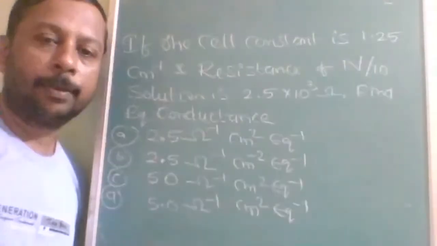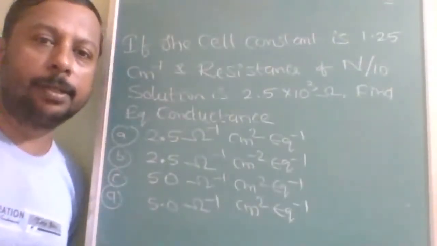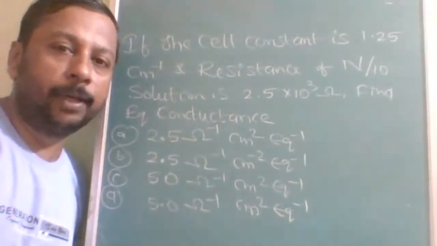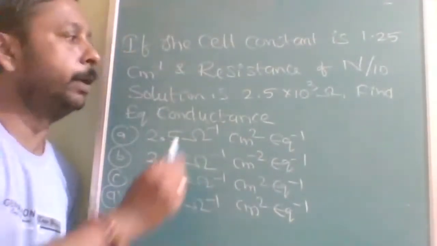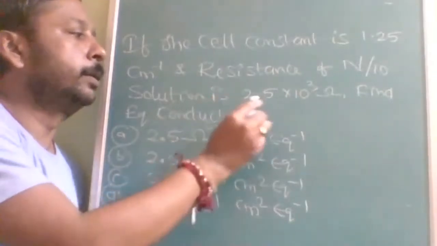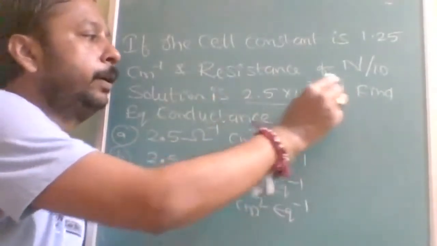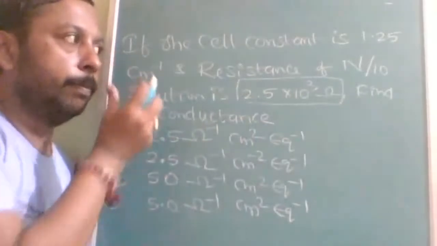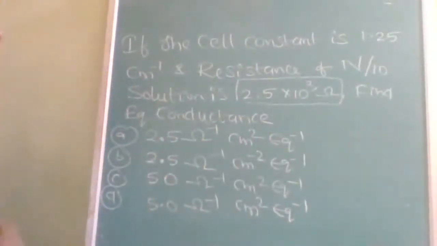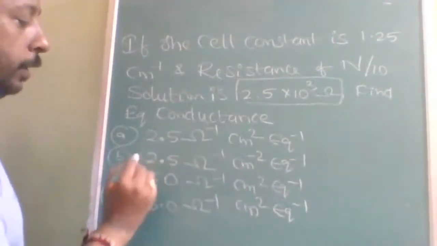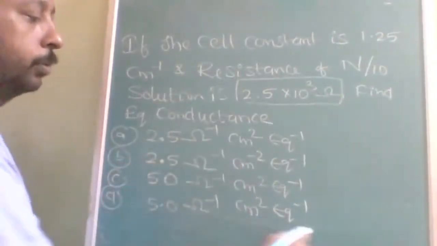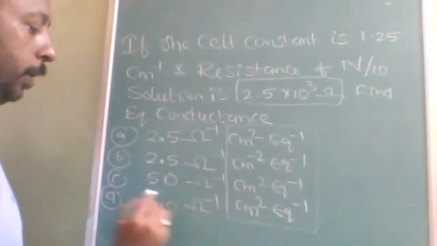Okay, next question. Cell constant is given as 1.25, and resistance of N by 10. That means normality is 1 by 10 and resistance is 2.5 into 10 to the power 3 ohm. Then find the equivalent conductance. Units also play a vital role, not only values.